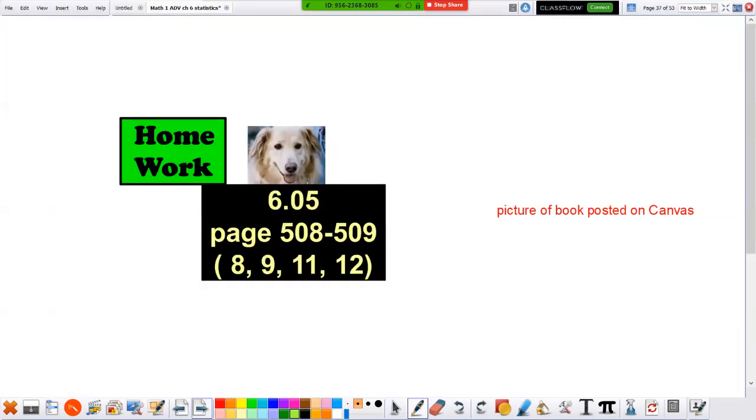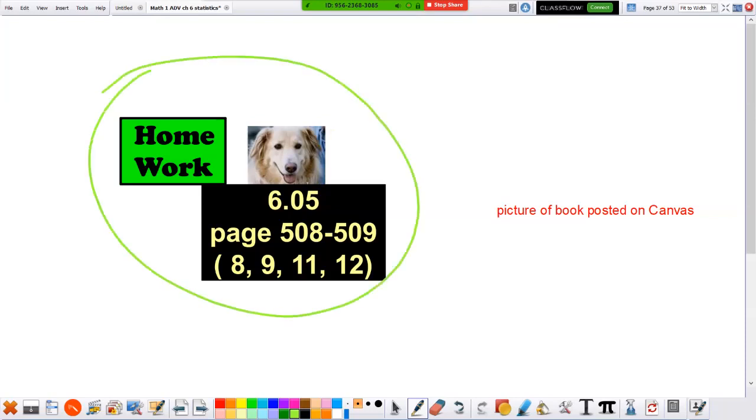Okay, and here's the homework. So this is what you get to try. I'm going to post a picture of this because I don't have the slides here. So just look back on Canvas. I'll have a picture of it. Either look at your book or look at the picture of the problems I associate. Have fun with the stuff. Hopefully you enjoyed the lecture. It would have been more fun with all your guys' feedback.